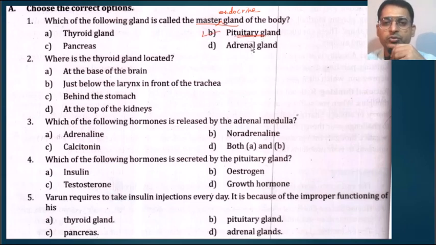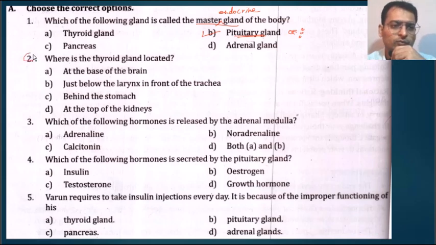So where is the pituitary gland situated? It is situated in the brain. It is almost the size of a pea and it secretes various hormones which are going to regulate the other endocrine glands. So that is why it is known as the master endocrine gland.